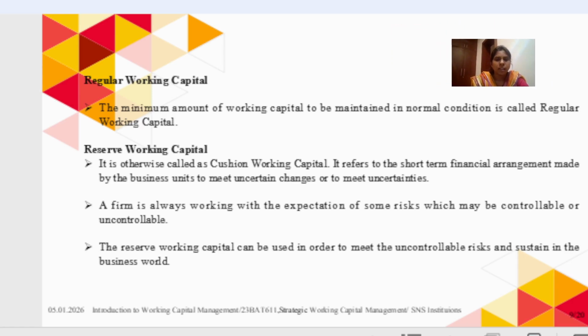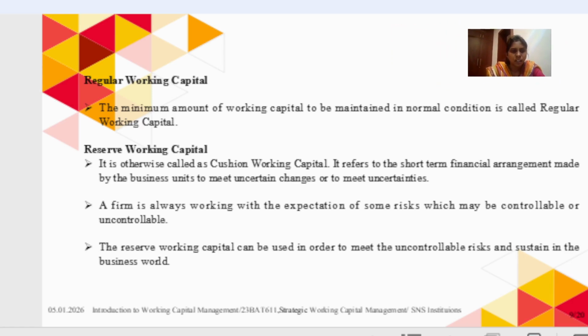So this is the actual thing with respect to the reserve working capital. I hope it is very clear.